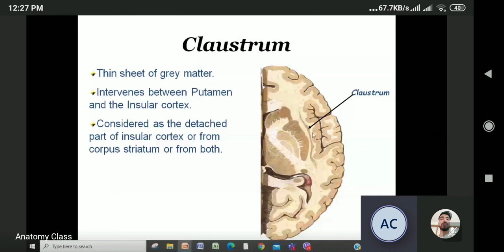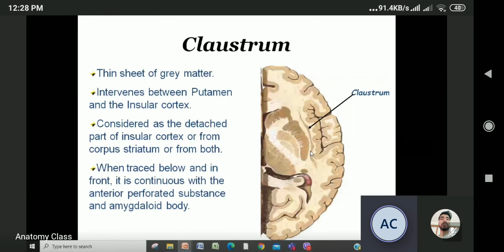So look at it. This is the claustrum. It is the thin sheet of gray matter intervened between the putamen and insular cortex. So this as a whole is insular cortex, this is putamen, and this is the claustrum. This claustrum is considered as a detached part of the insular cortex, or it can come from striatum also. This you have to remember. This is the separated part.